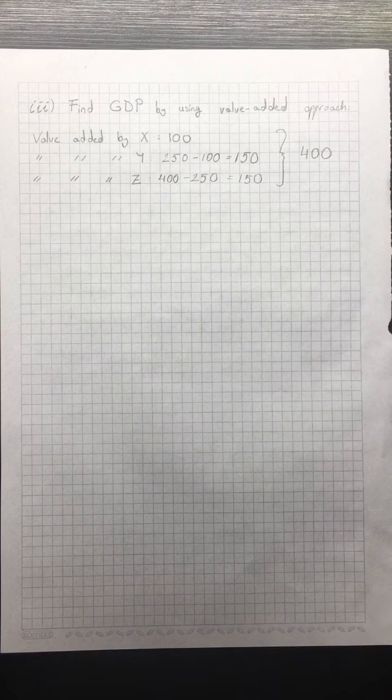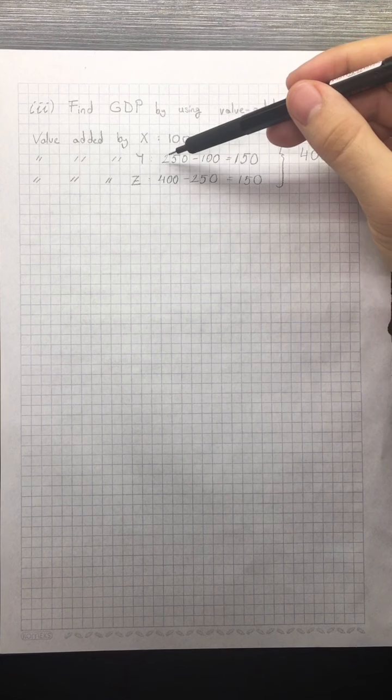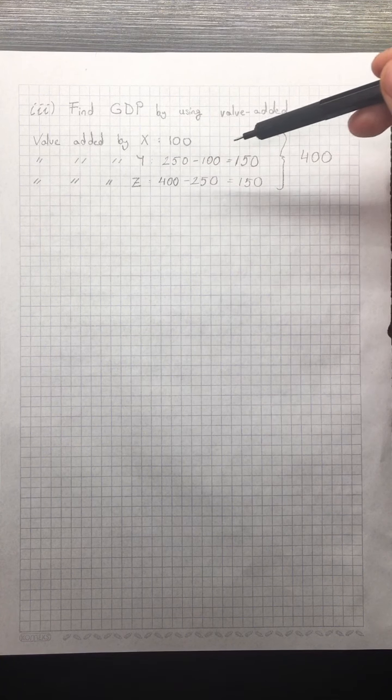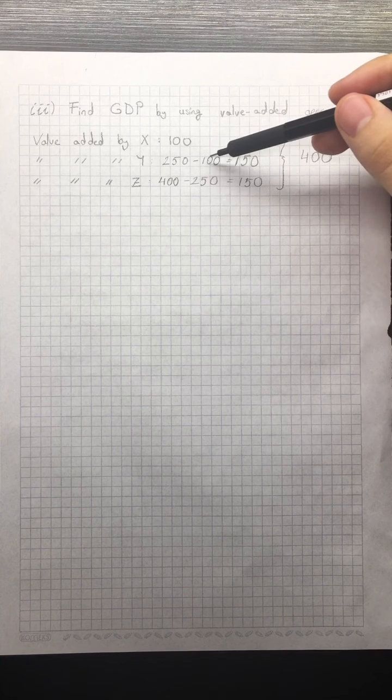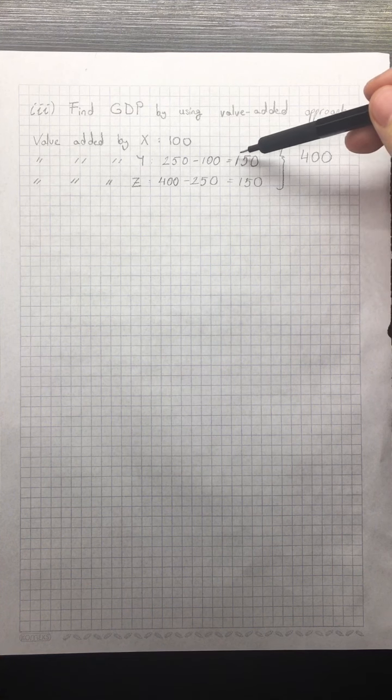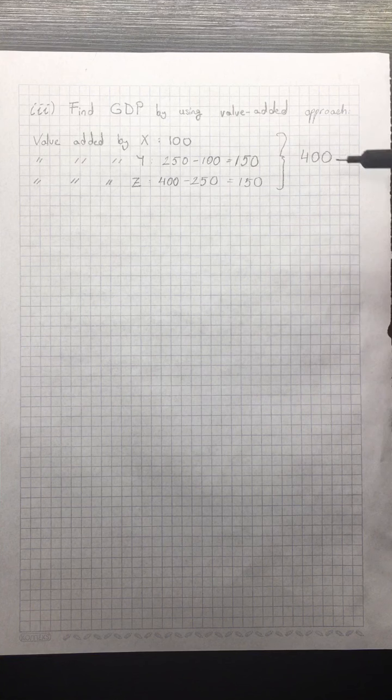Then company Y takes this 100 lira worth of input goods and makes it into 250 liras worth of goods. So we subtract the difference and we find 150 liras. So Y adds 150 lira value to the goods.